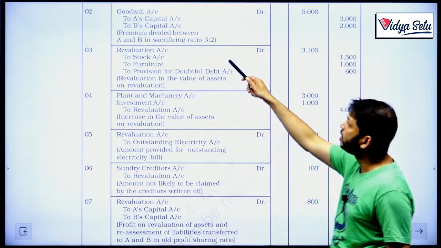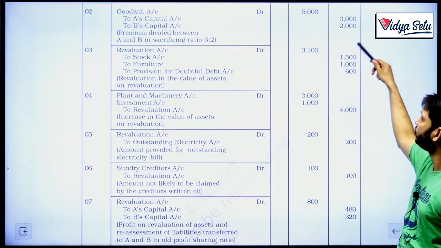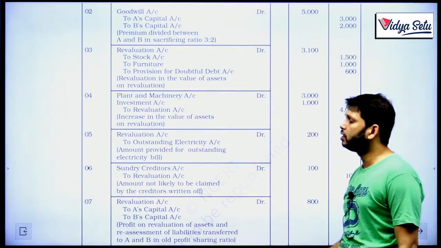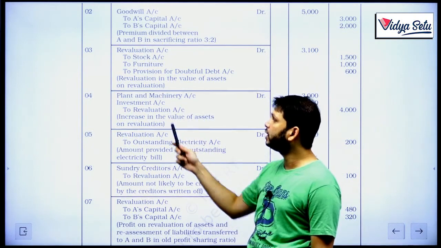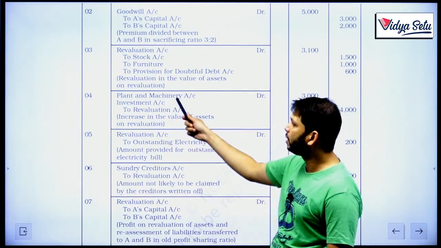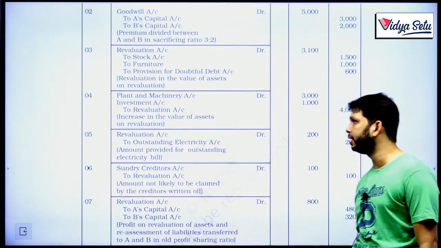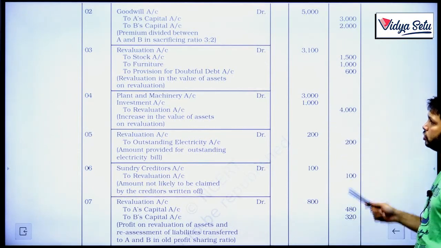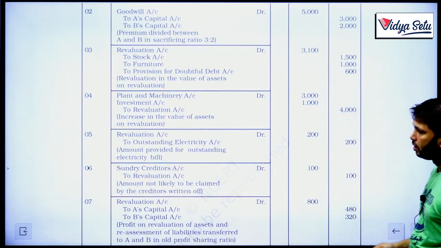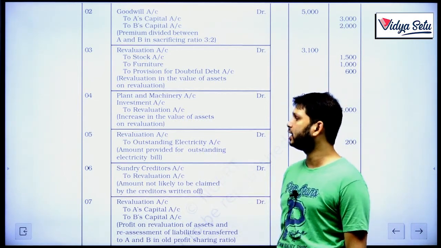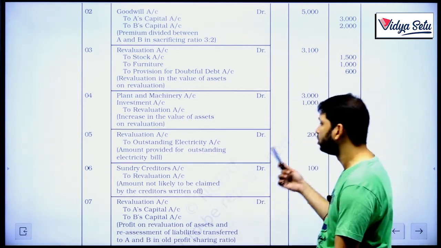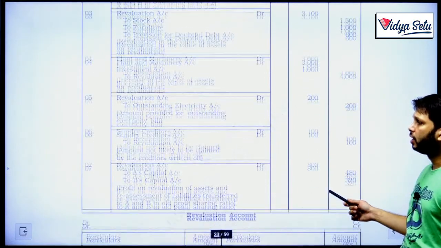Okay. So revaluation is getting debited to the amount of that loss. And when there is a gain, then revaluation will be credited and those assets will be debited. Plant and machinery debit, investment debit, to revaluation to the extent of that gain. Now again, outstanding electricity account, revaluation is getting debited because this is a new provision. So revaluation is getting debited here.